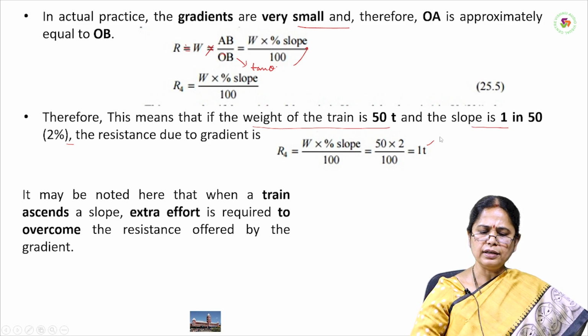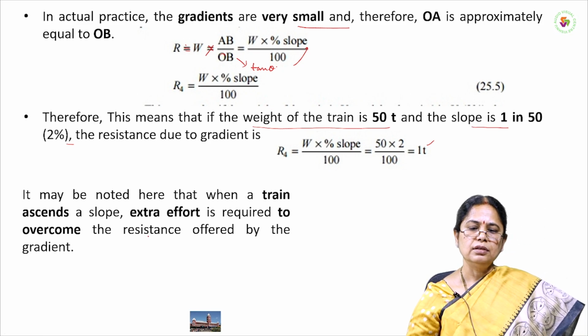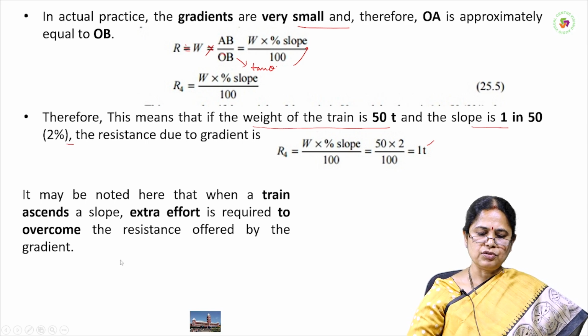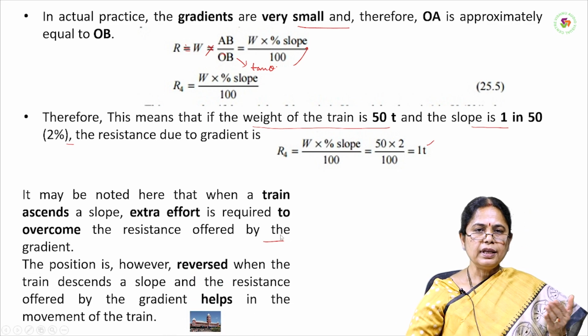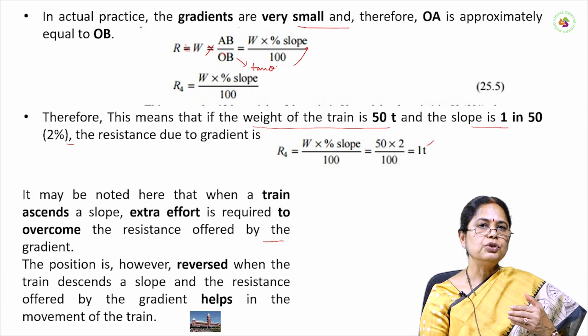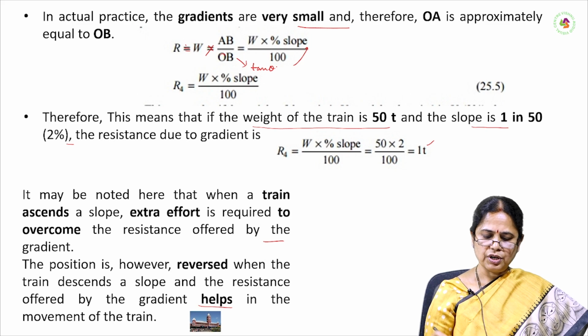It may be noted that when a train ascends a slope, extra effort is required to pull the train to overcome the resistance by the gradient. And in the case of descending the train on the track, this resistance due to the gradient will help the movement of the train.